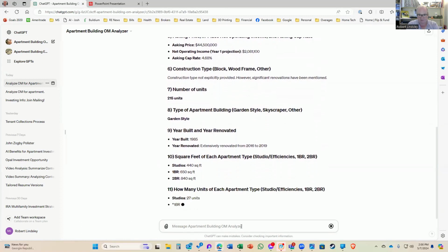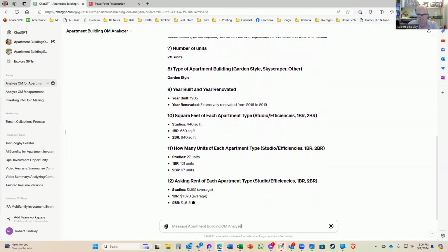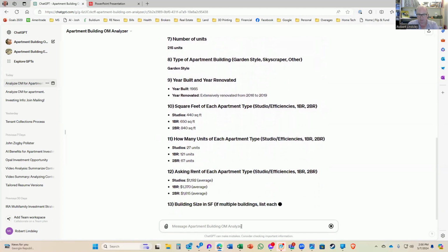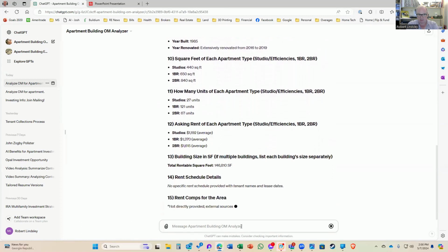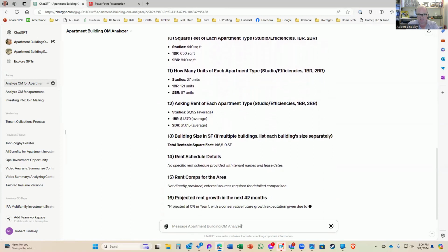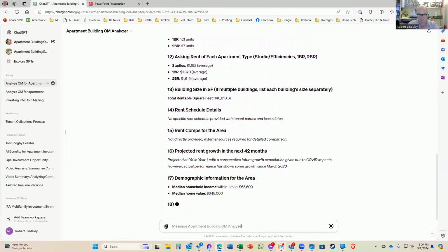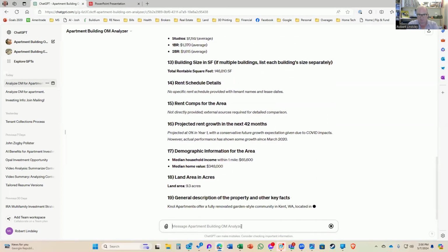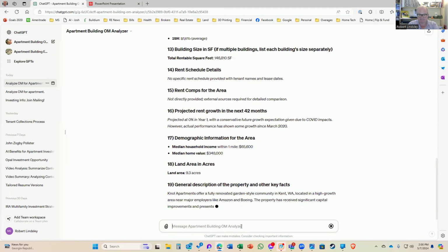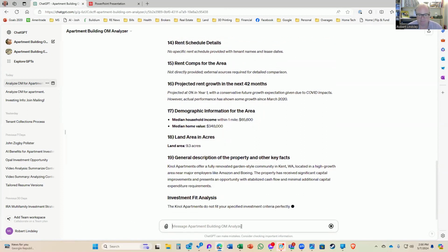We have 27 studios, 121 one bedrooms, and 67 two bedrooms. Okay, projected year one. It's giving me some demographic information, 9.3 acres, and tells me a little bit about the area and the general description of the property.